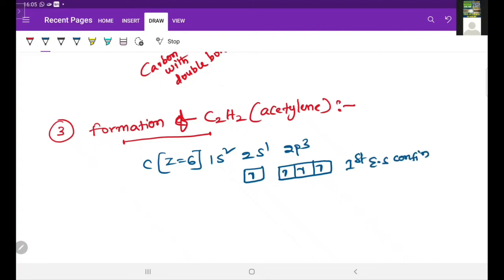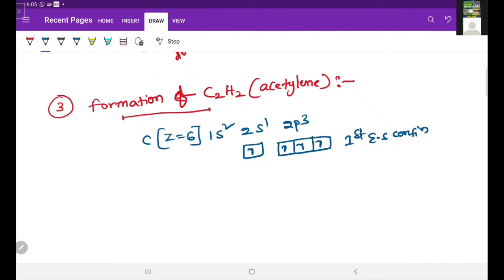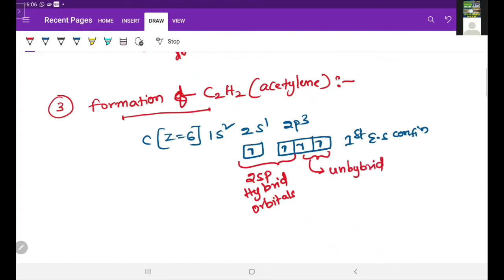Now in this first excited state configuration, 1 s orbital and 1 p orbital undergoes intermixing and forms 2 sp hybrid orbitals. Whatever these 2 sp hybrid orbitals are formed arranged in linear geometry, and these remaining 2 are called as unhybrid orbitals. Unhybrid orbitals, or these are also called as pure orbitals.